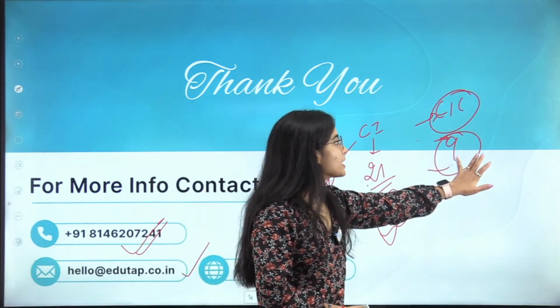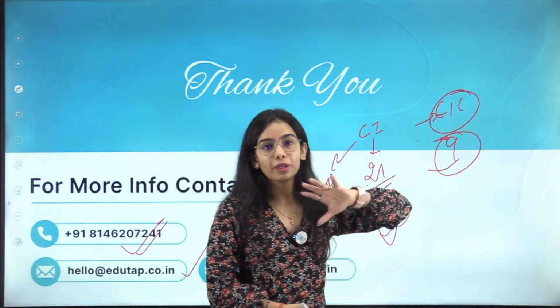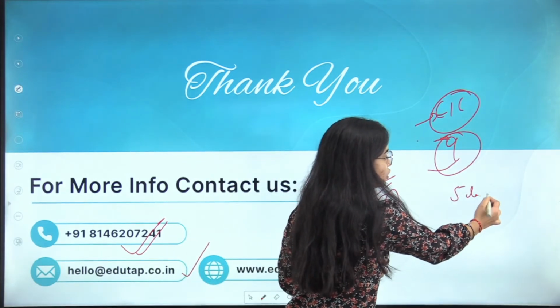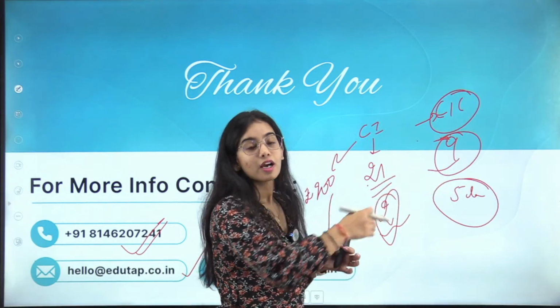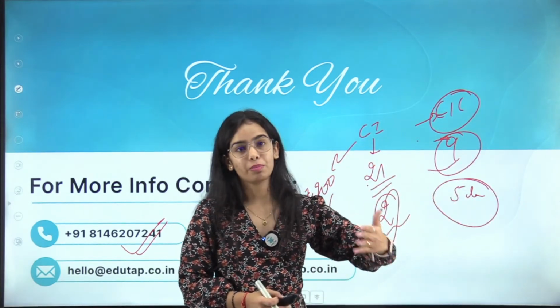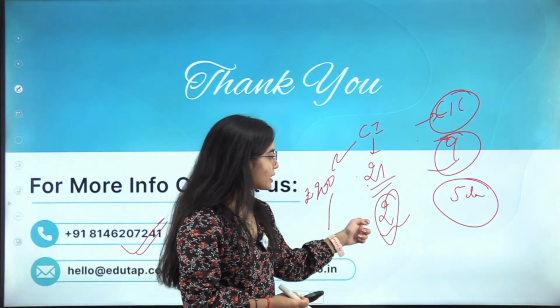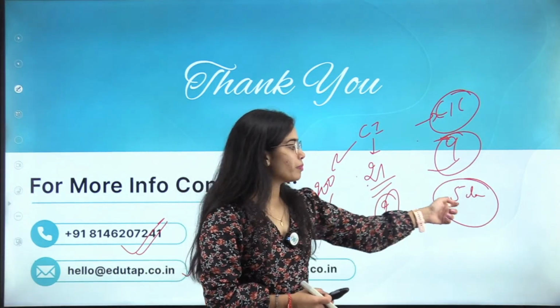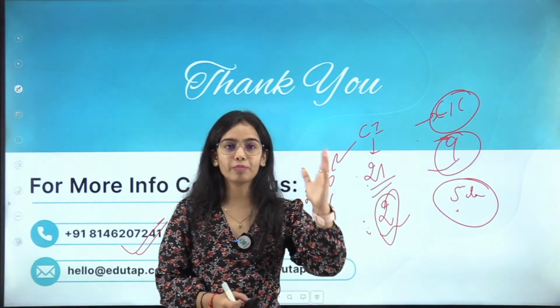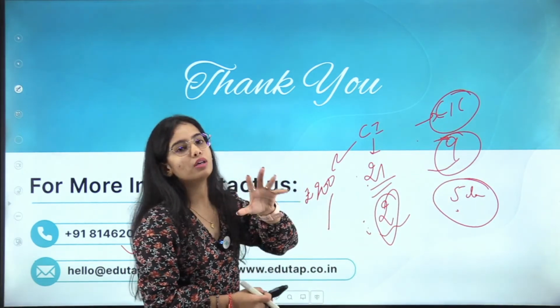So within 9 days, if the credit information company is not able to do so, and it is taking, let's say, 5 days extra, then for those extra 5 days, 500 rupees will be given to the customer, 100 rupees per day. In totality, 21 plus 2, 23 days, 23 plus 5, you can understand how many more days have been taken. According to that, per day, 100 rupees is given to the customer.